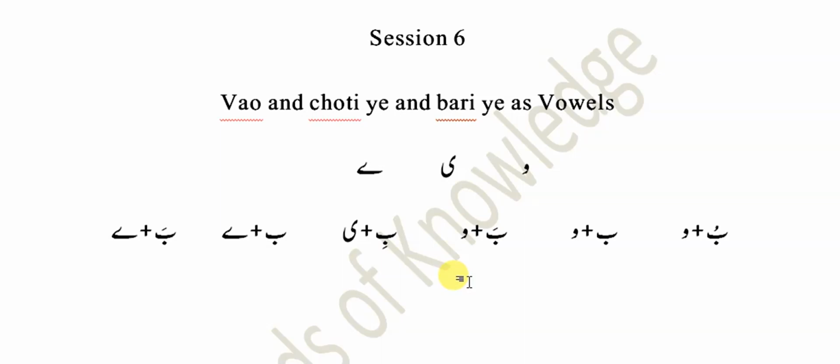Wow in combination with pesh on the preceding letter produces the U sound. Wow with no preceding diacritical mark represents the O sound. I'll also pronounce all these for you after that.